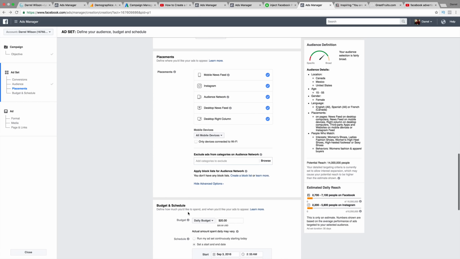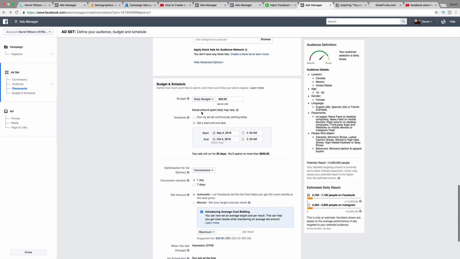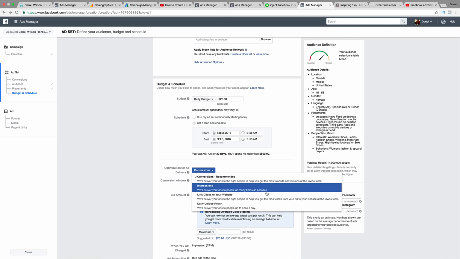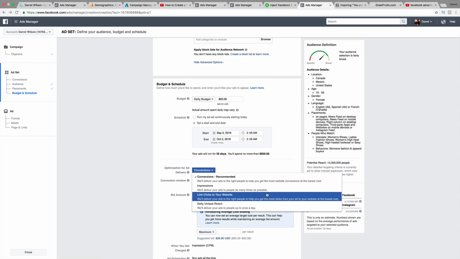Okay. So next we're going to set our budget. Our daily budget is around $20. And like I said, this is the same exact thing, guys, as what we had before. So optimize ad for, you guys can actually do conversions now. We'll deliver the right ads to your people to get the most conversions at the lowest cost. So we can do that, or you can go ahead and do link clicks to website, which is basically the other setting that we had.